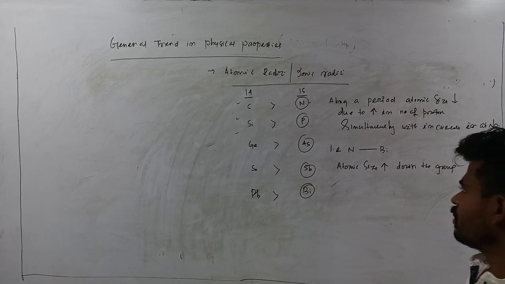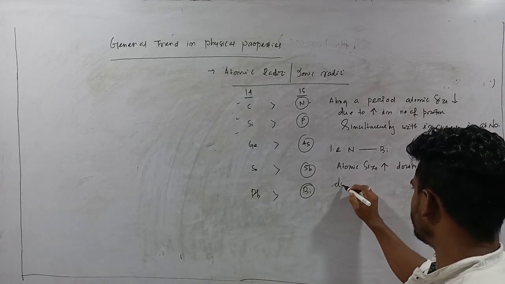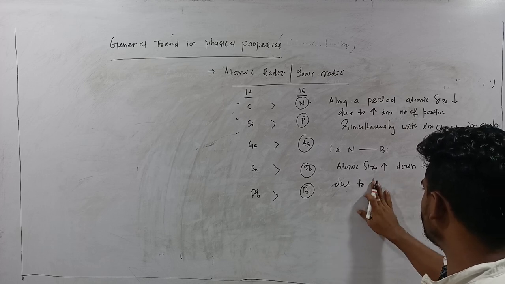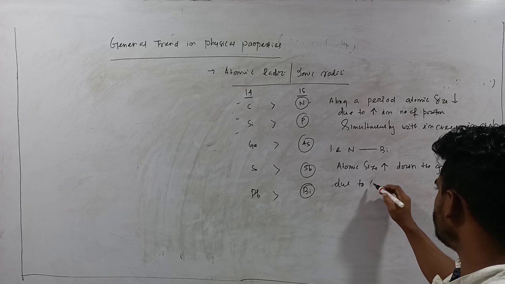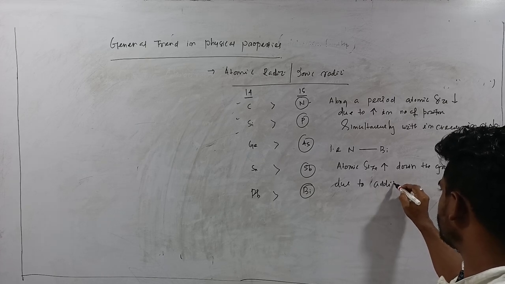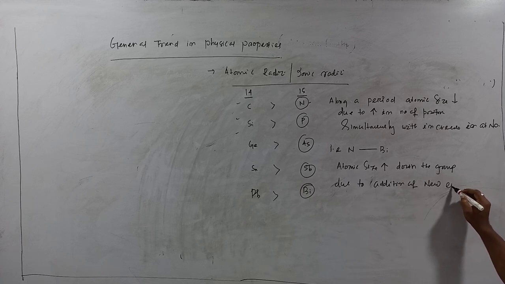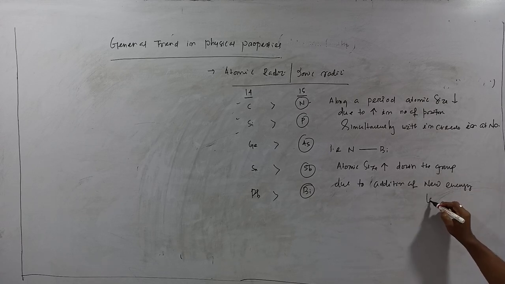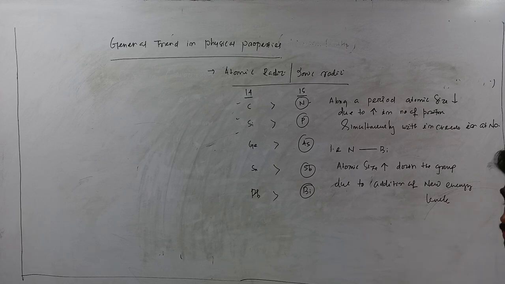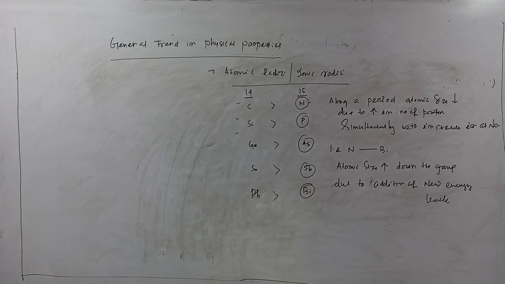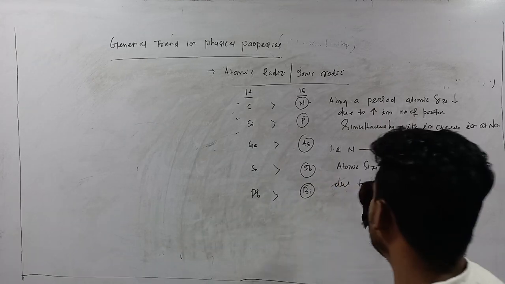Due to additional shells, due to the addition of new energy levels. So this is the reason for the increase and decrease in atomic and ionic radii. The same applies for ionic radii also.